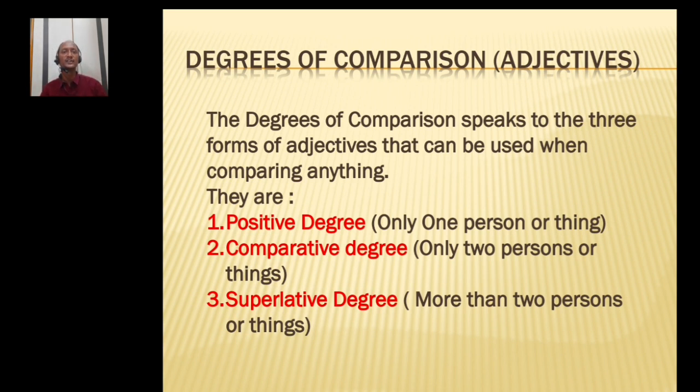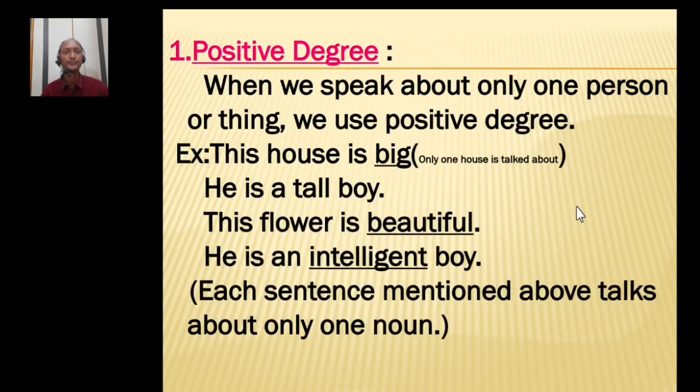When we are talking about one person or one place or one thing or one idea, whatever, you are talking about one only, then you have to use the positive degree. Comparative means compare: when there are 2 things, 2 persons, 2 places or 2 qualities you are comparing, then you have to use the comparative degree. And the third one, superlative degree: if your comparison is made between more than 2 persons or things, then you have to take the help of the superlative degree.